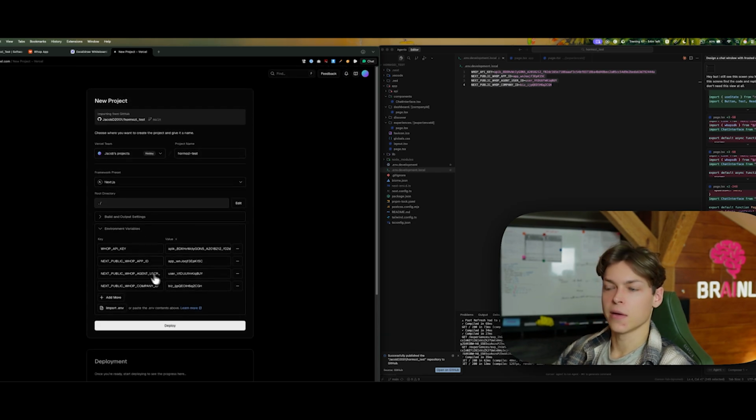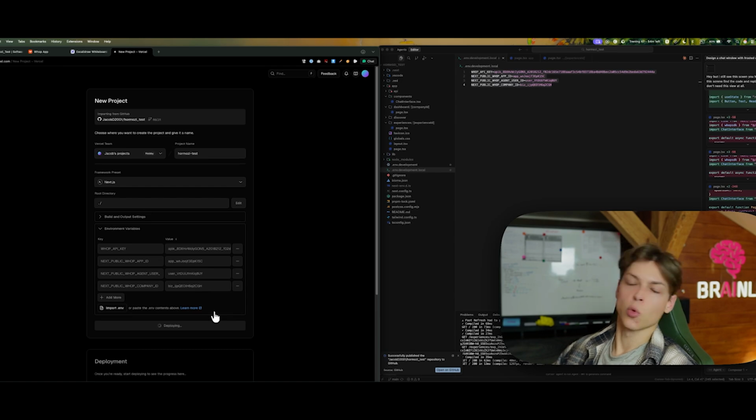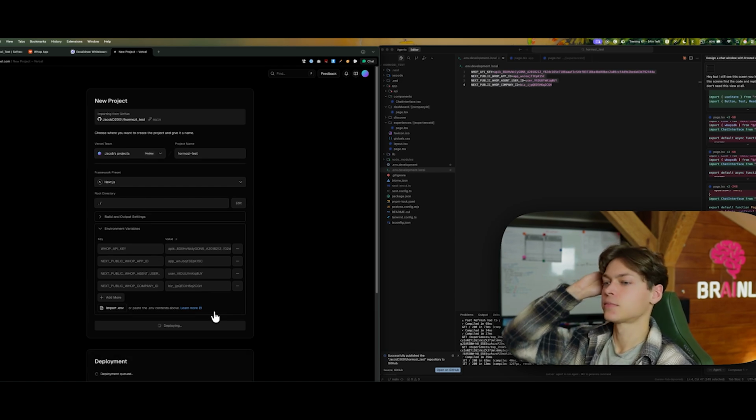The only thing you need is just copy paste the environment variables, click deploy here, wait a second.